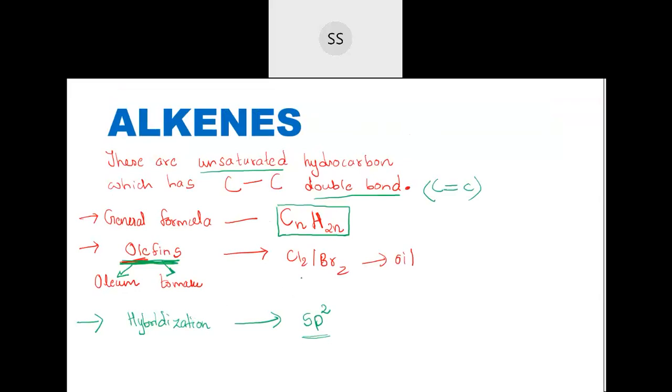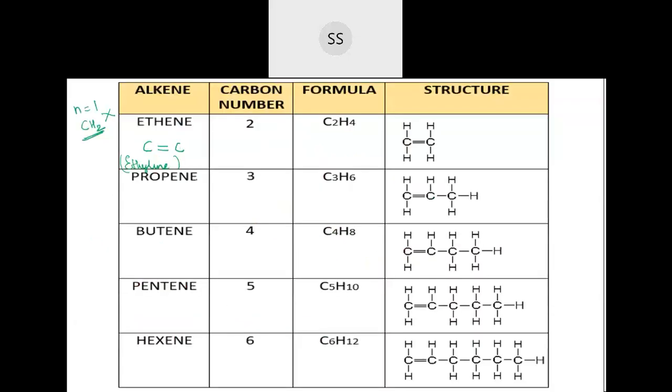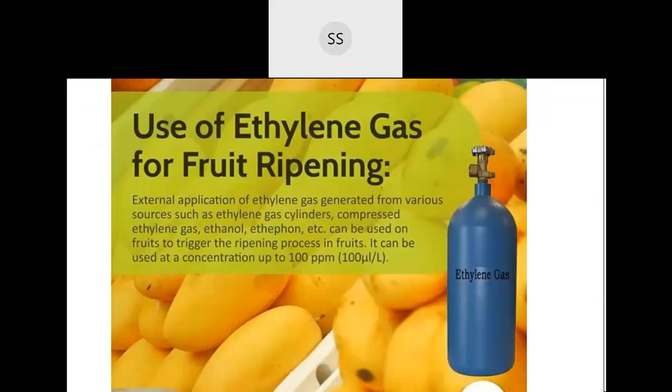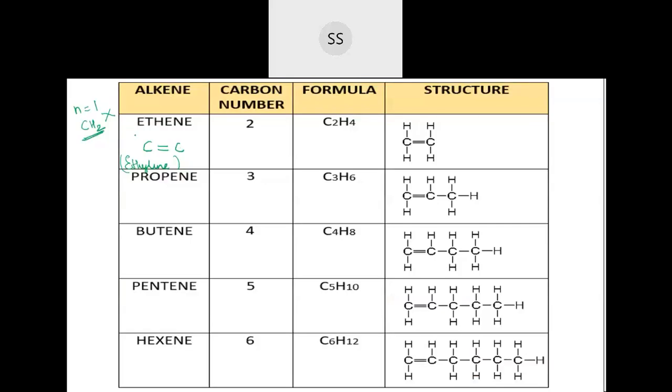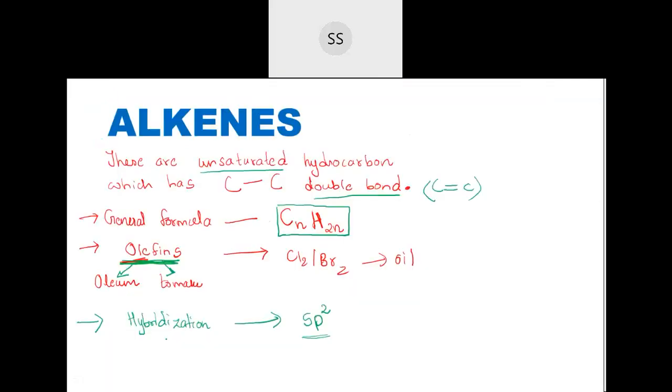No, this part is over. So what I told you just now is that we don't have methane existing. The first member starts itself from ethene. Commonly, it is also called ethylene, where the number of carbon atoms is 2, the molecular formula is C2H4, and this is how the structure is. You don't have to write everything, students. You just write down: we don't have n equal to 1, this does not exist. I will write it here. You write in that way only.